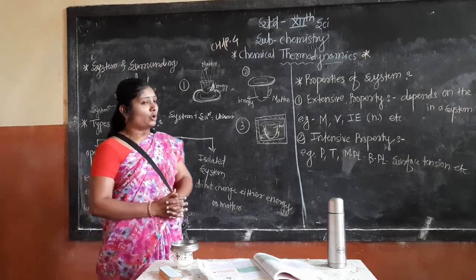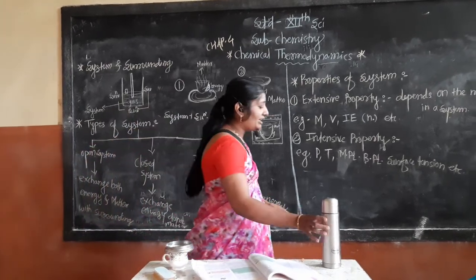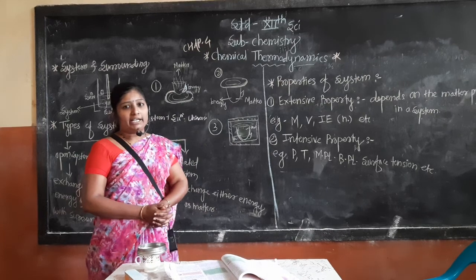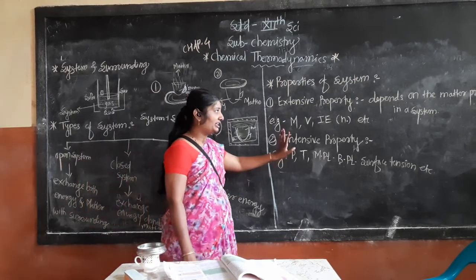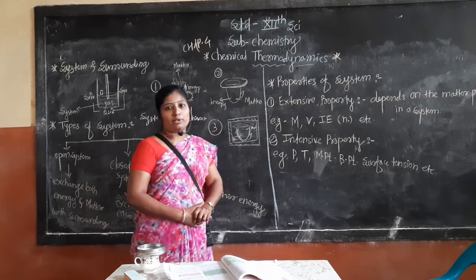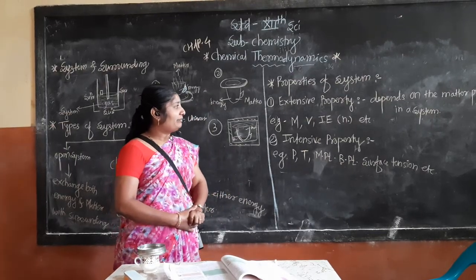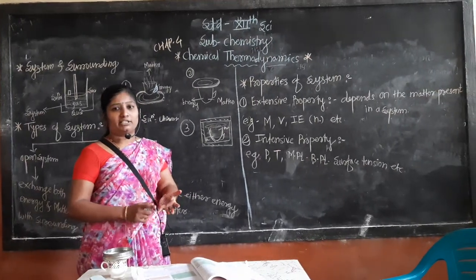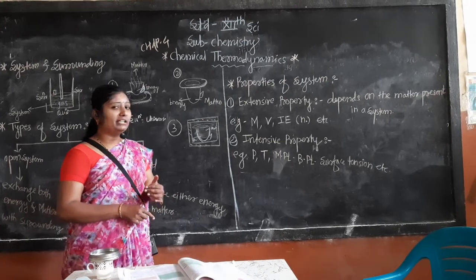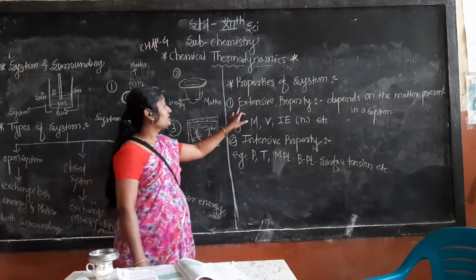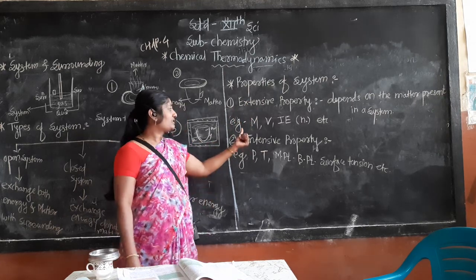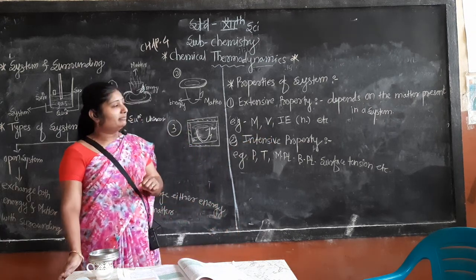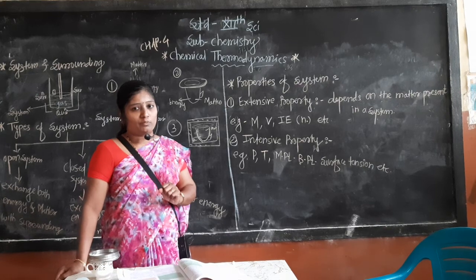Next concept, properties of the system. There are two properties of the system. First is extensive property and second is intensive property. What is the extensive property? The property that depends on the matter present in the system is called extensive property. For example, mass, volume, internal energy and number of moles, etc.